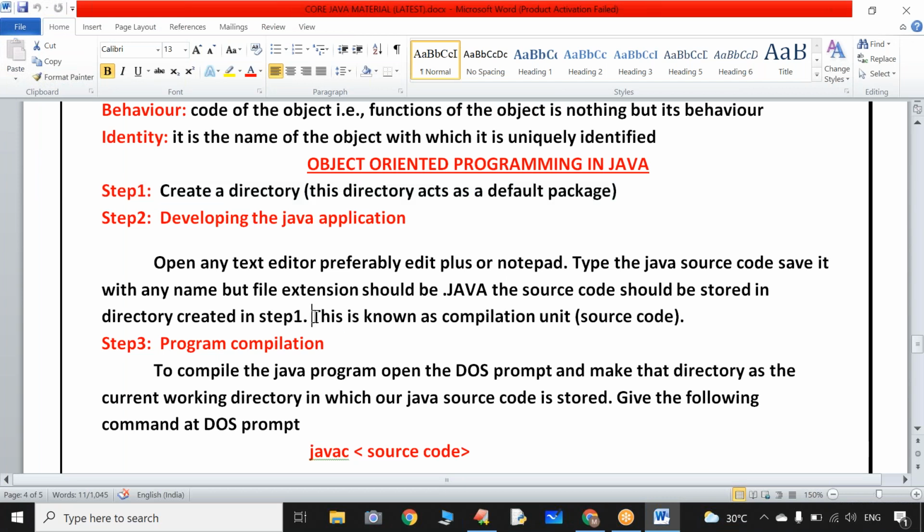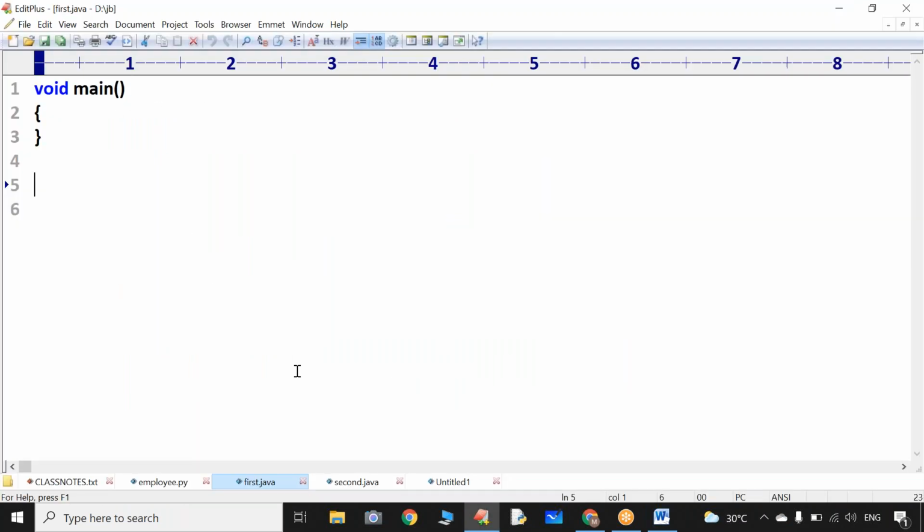Whatever program you have developed in this step is called source code or compilation unit. That means this is the file which we are going to submit to the compiler, and the compiler converts that human-understandable code into some other intermediate code. Sir, this process is done by the compiler. So that's why the process is called compilation.